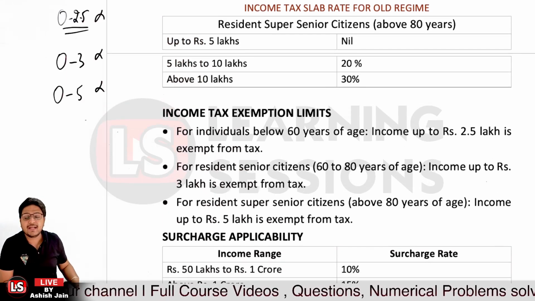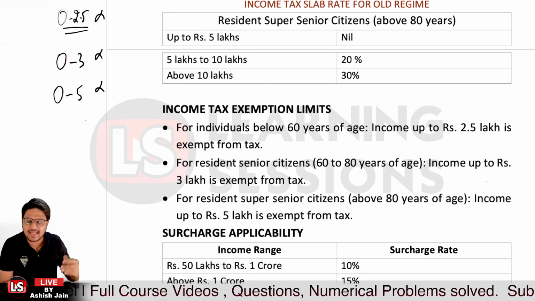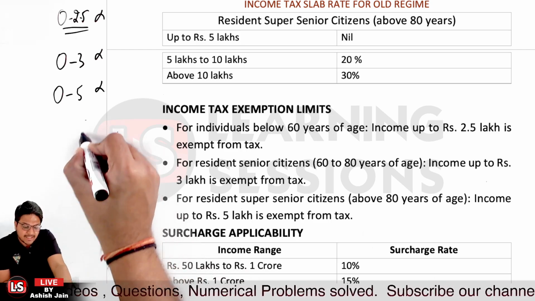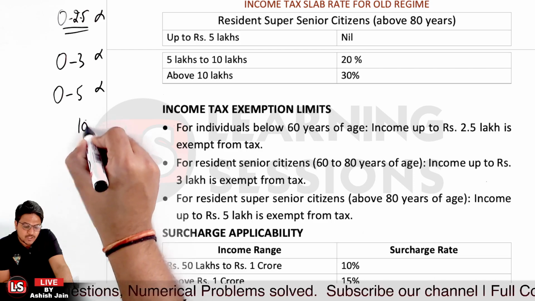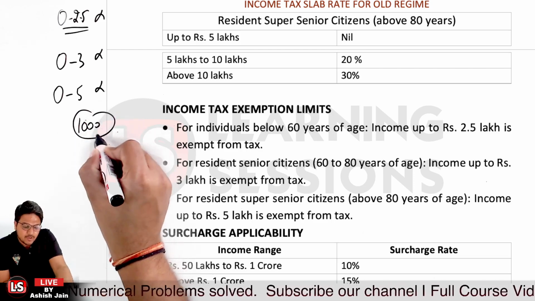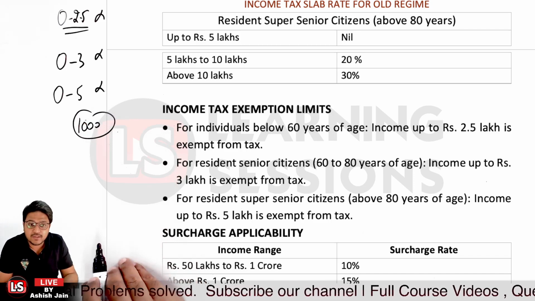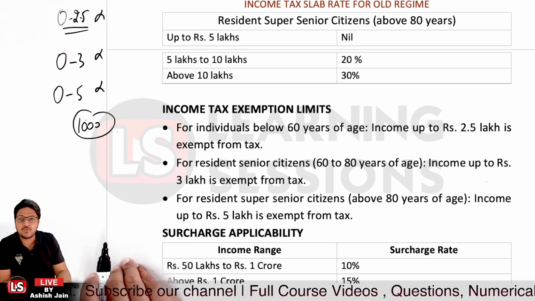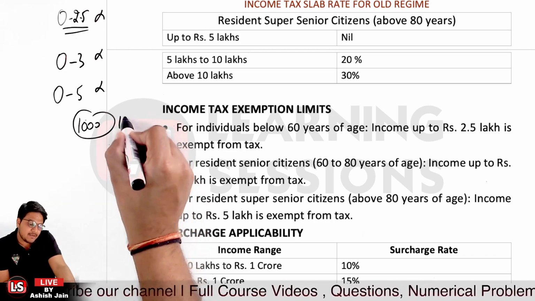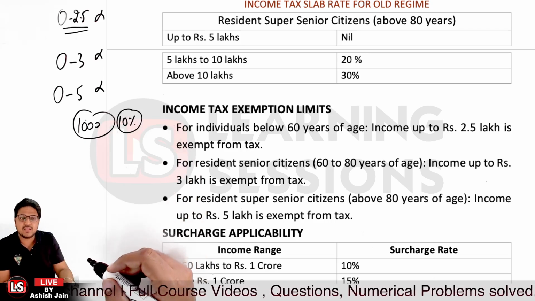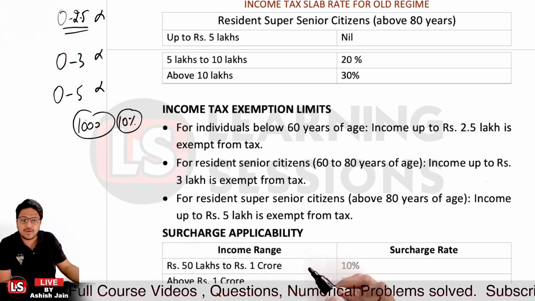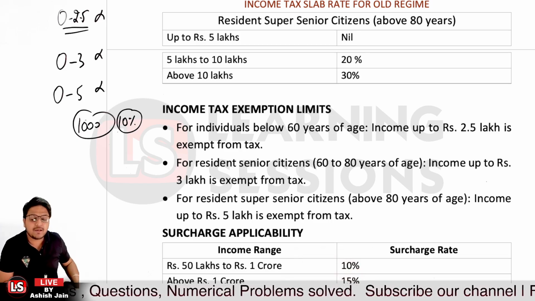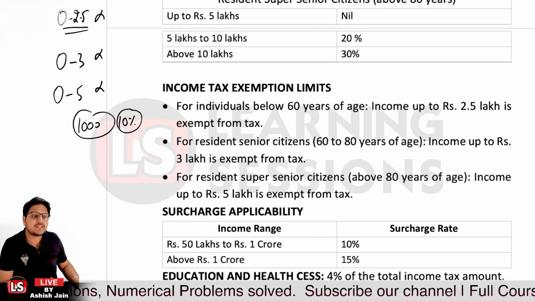That's the scenario. And if we talk about the surcharge, surcharge is applicable on the tax. Let's say you calculated the tax to be rupees 1000. Now surcharge would be applicable on this 1000 rupees. And further, if you have an income range from 50 lakh to 1 crore, then a surcharge of 10% will be applicable. And if you have income above rupees 1 crore, then a surcharge of 15% will be applicable.